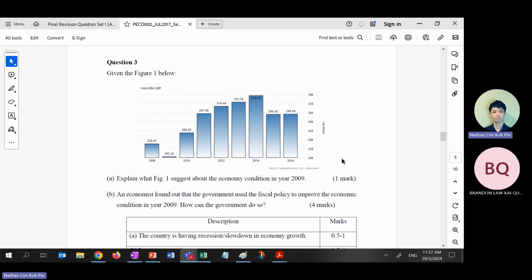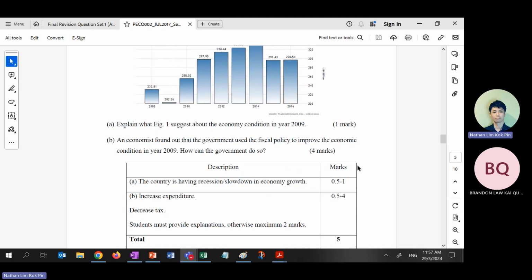Second question that I ask you to do is this one. A lot of people don't understand what is economic condition. Economic condition is not the characteristic. It's not like inflation goes up, inflation goes down, unemployment goes up and goes down. All these are characteristics. Economic condition means, is it growing? Is it going down? Downswing, upswing? Is it recession? Is it depression? Is it economic growth? All these are conditions. Inside the condition, we have unemployment, we have inflation problem, we have economic growth problem. That is the condition.